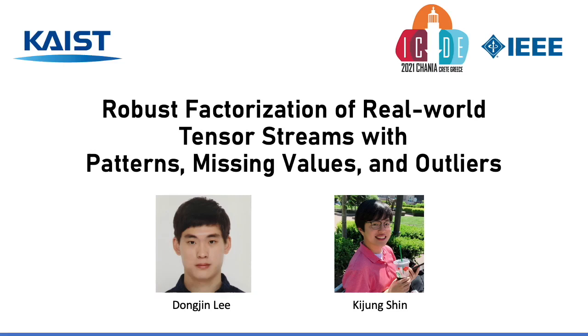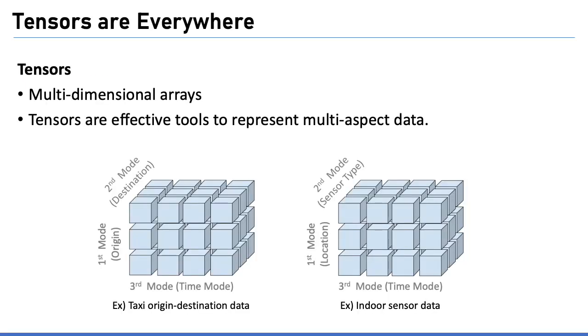I'm presenting our work, Robust Factorization of Real-World Tensor Streams with Patterns, Missing Values, and Outliers. Tensors are everywhere. Tensors are high-dimensional arrays that are effective tools to represent multi-aspect data. Data modeled as tensors are collected and utilized in various fields in our lives.